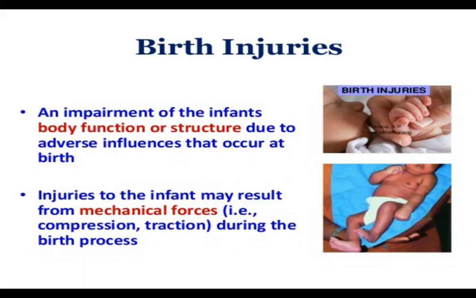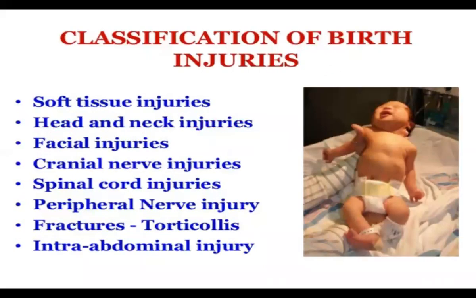It is an impairment of the infant's body function or structure due to some adverse influence that occurs at birth. Injuries to the infant may result from mechanical forces, that is compression or traction during the birth process.